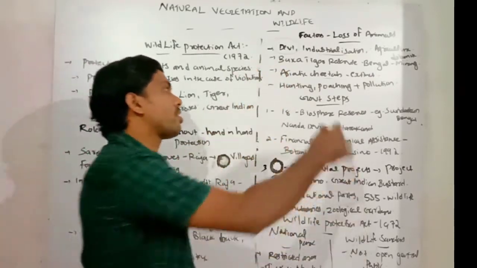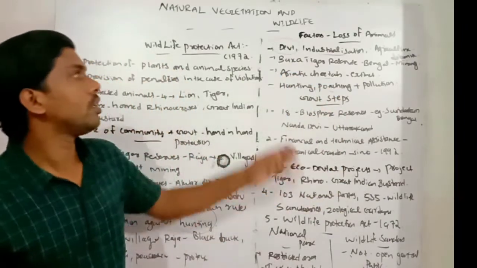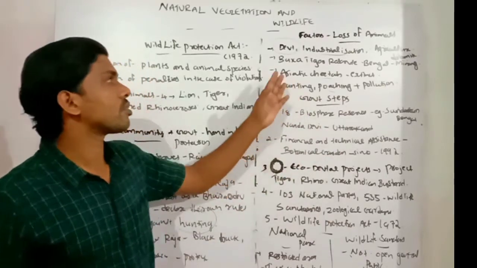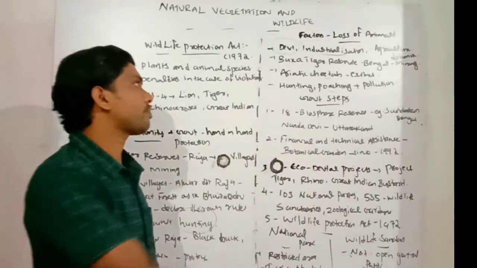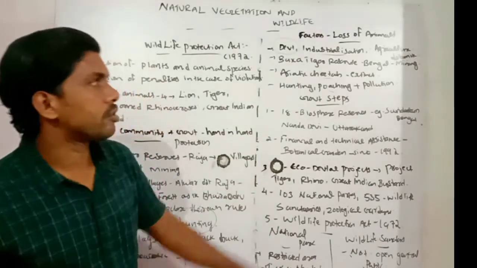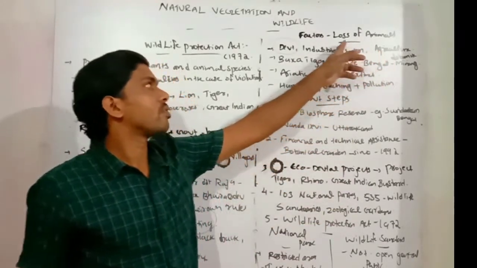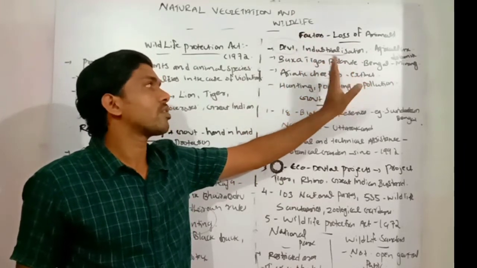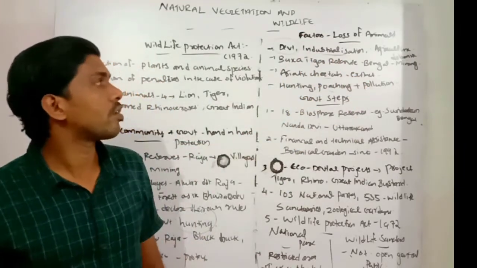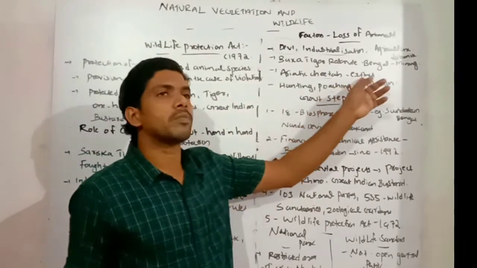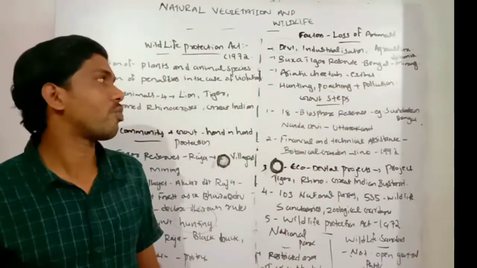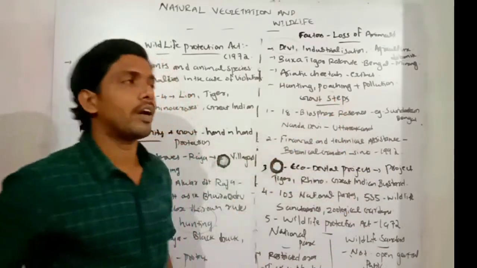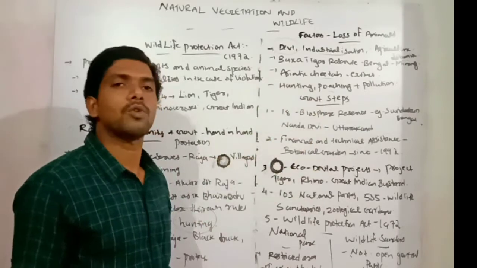And next one, hunting, poaching and pollution also led to the loss of animals in India. So once again, developmental activities, industrialization and agricultural expansion led to the loss of animals in India. Then Buxa Tiger Reserve in West Bengal, because of dolomite mining, the species are facing a lot of problems. The Asiatic cheetah is extinct because of the loss of prey and their living surroundings due to deforestation. Then hunting, poaching and pollution led to the decline in the number of animals in India.